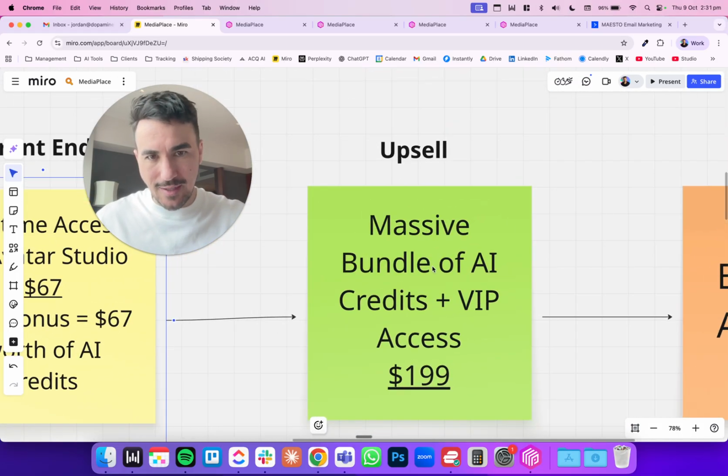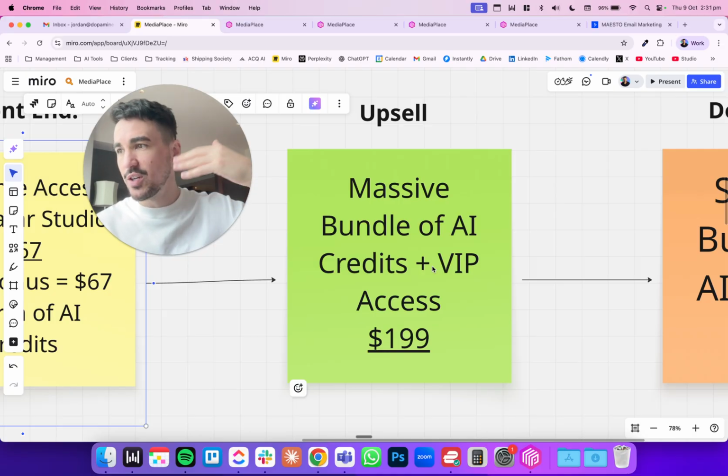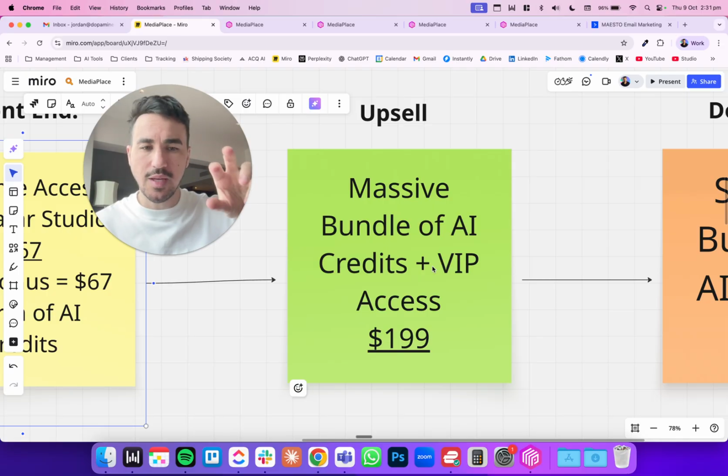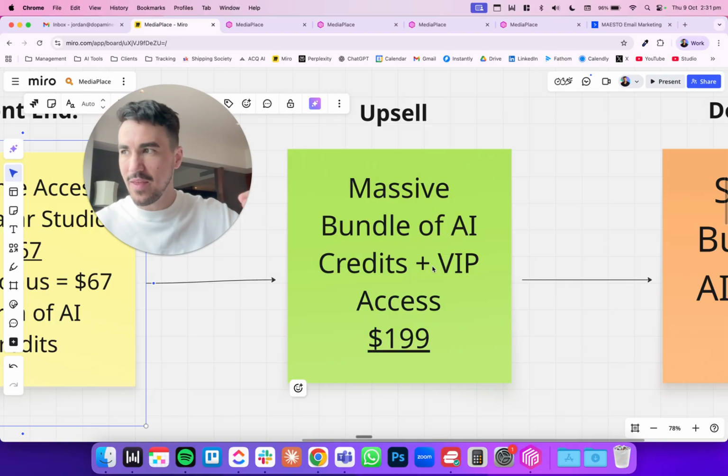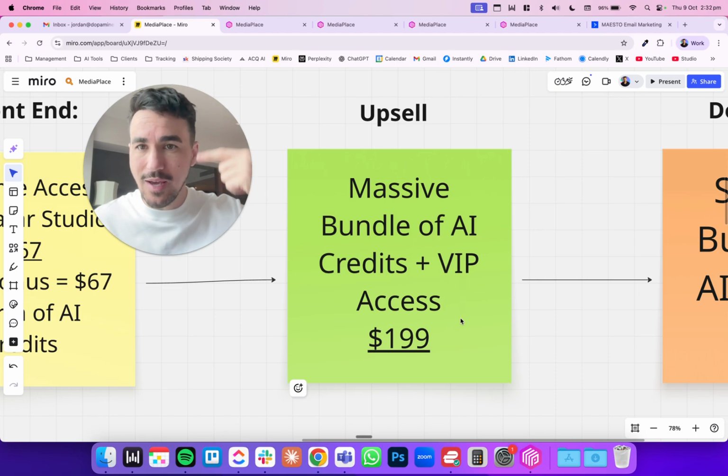And then the upsell, we have seen massive uptake in credits, because the audience that purchases this understands that they will use credits over a lifetime and that they want to accumulate them, and they hate monthly subscriptions. And so what we said to them is that we'll give them a massive bundle of AI credits plus a whole bunch of VIP upgrades and extras and status.